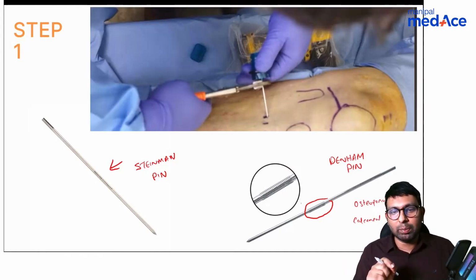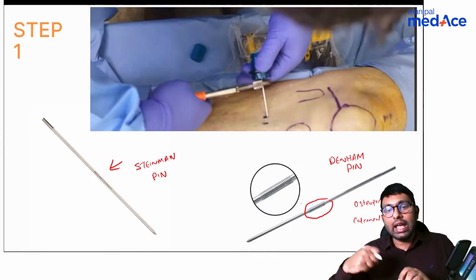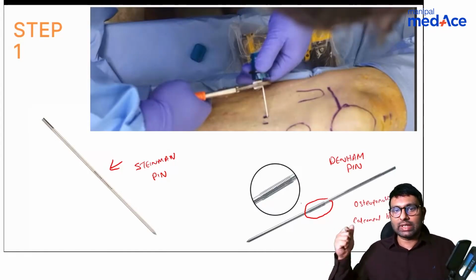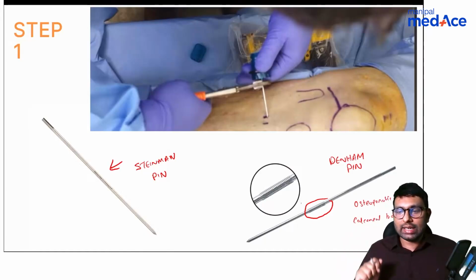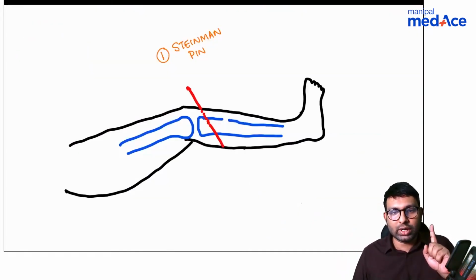What is the advantage of Denham pin? Because these threadings are present, they will hold the bone tightly in an osteoporotic fracture and will not allow for implant failure. So that is when we use Denham pins. Normally, we always use a Steinman pin. So step 1 was to use a Steinman pin. So this is what has happened here. The surgeon has put a pin into the bone.